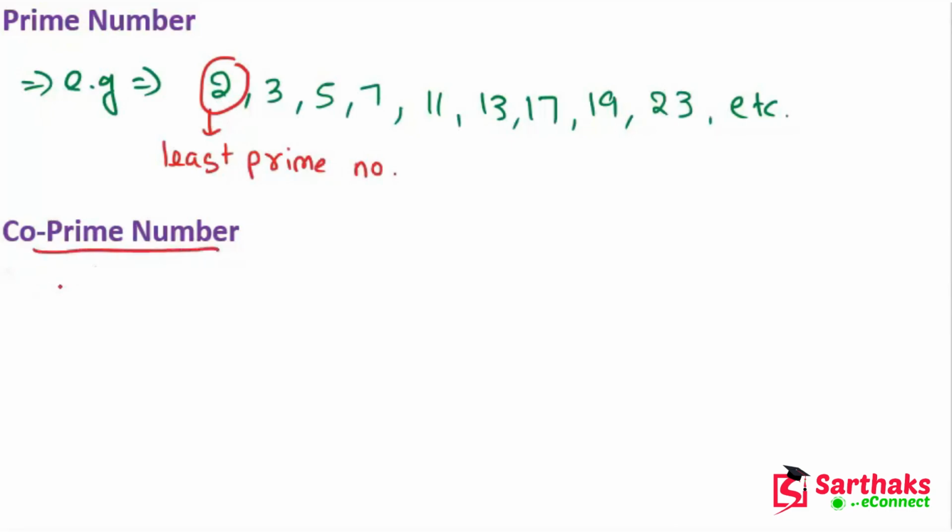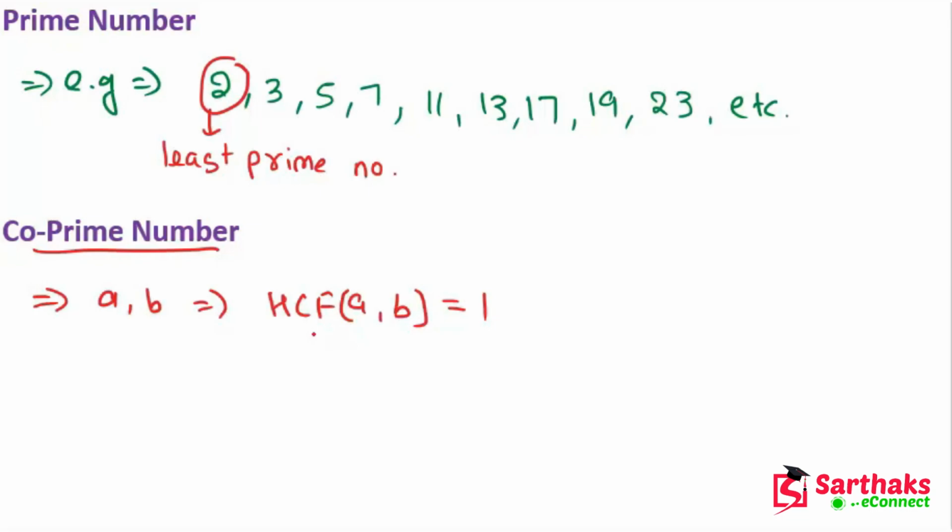So what is a co-prime number? My dear friends, if the HCF of the given numbers is 1, let's suppose we have two numbers A and B, and the HCF of A and B is 1, then we can say that A and B are co-prime numbers.